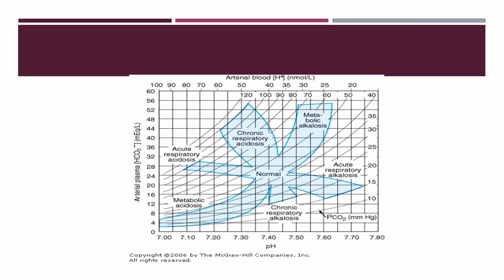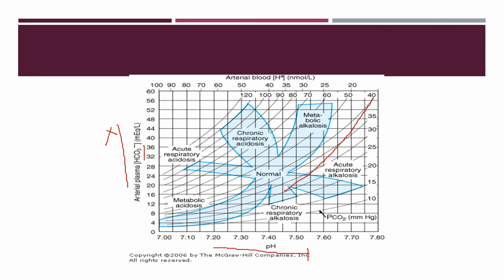Now come to this important graph. A convenient way to diagnose the acid-base disorder is to use the acid-base nomogram. This diagram can be used to determine the type of acidosis or alkalosis as well as its severity. In this diagram, along the x-axis we have plotted the pH value, along the y-axis the concentration of bicarbonate, and obliquely the partial pressure of carbon dioxide.